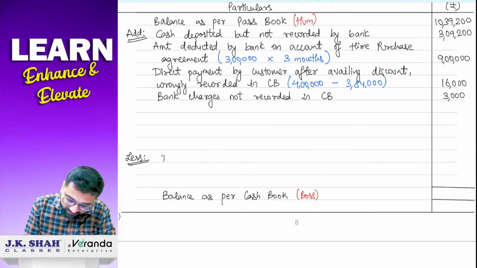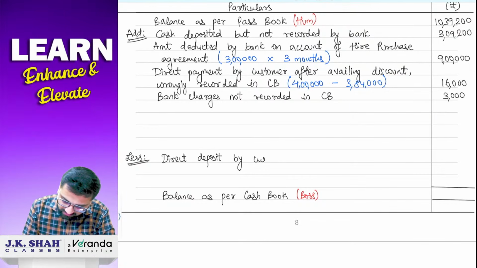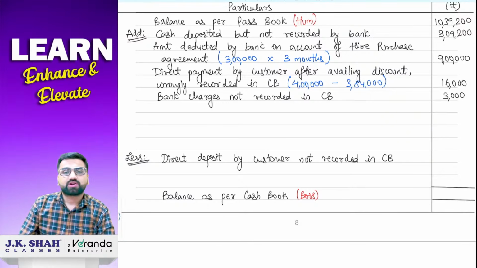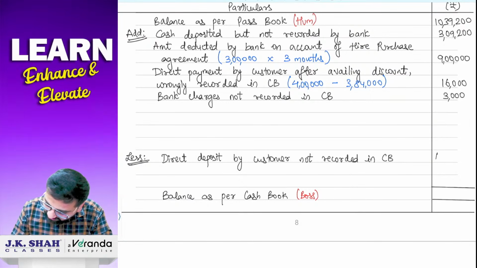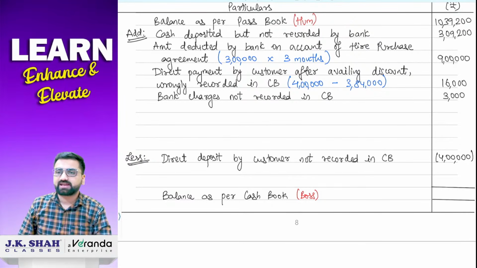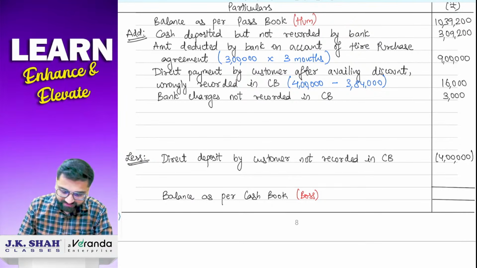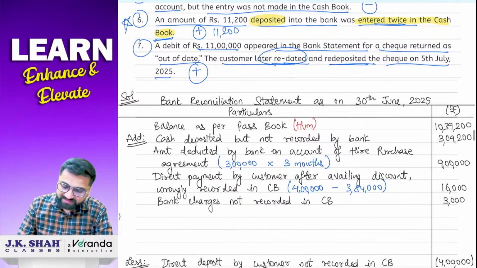So we'll go to less part and then we'll write down there direct deposit by customer not recorded in cash book. And the amount is 4 lakh rupees. So less आपको करना है. So we'll put a bracket. 4 lakh rupees.